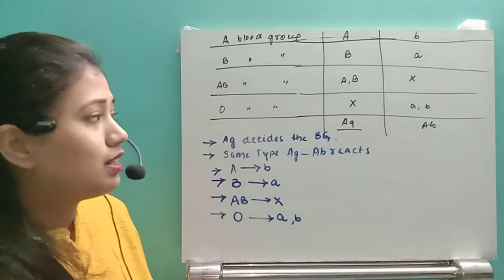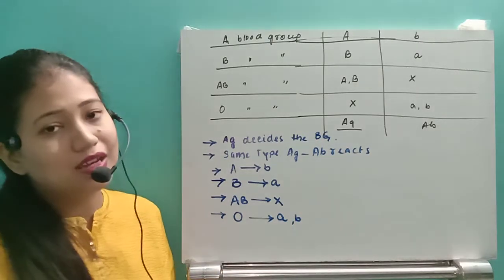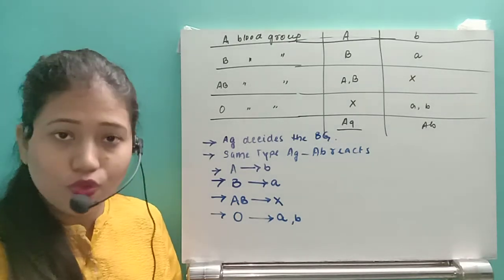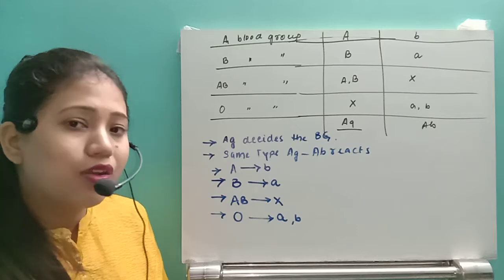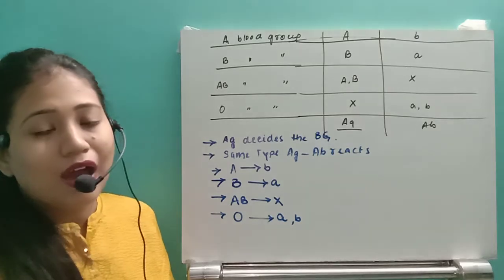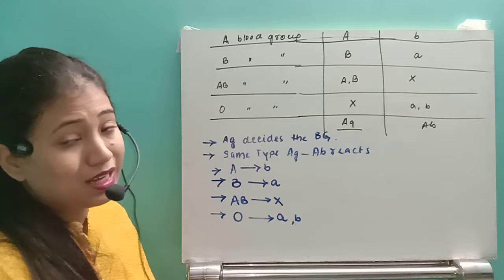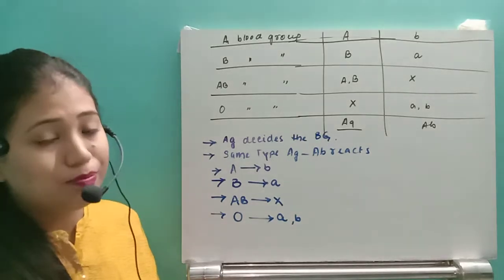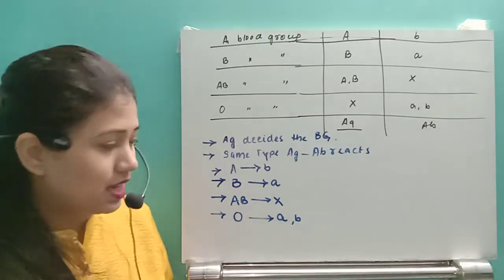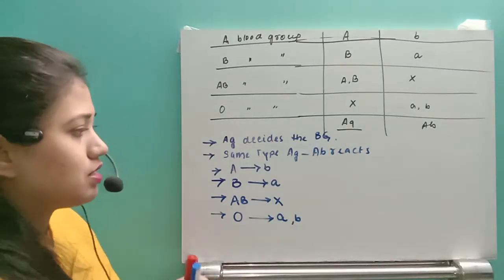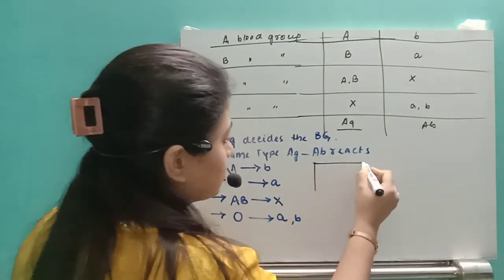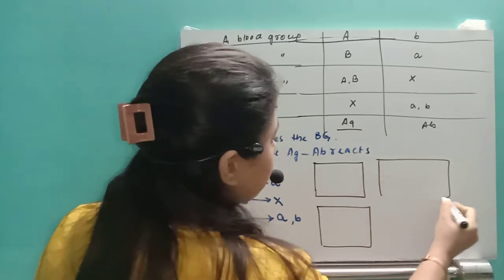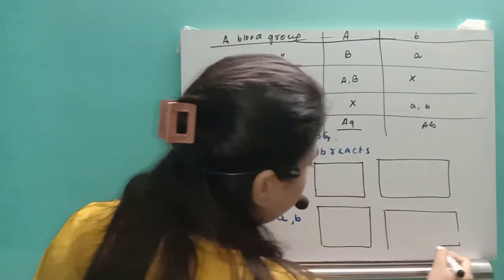It's not like having an antigen or not having any antigen will have some disadvantages or advantages. No, this is just the blood group. None of them will provide any opportunities or any advantages. So whichever antigens are present, the blood group will be the same. So now we will see the blood group samples. This is the A blood group sample. This is the B blood group sample. This is AB blood group sample, and this is the O blood group sample.